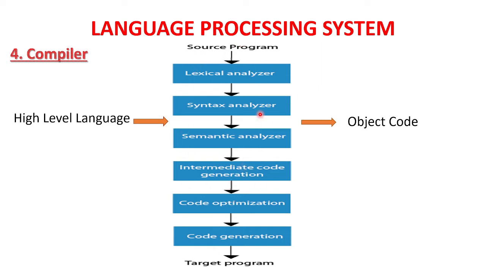All these 6 phases make up your compiler. So the compiler is a big software which is made up of these 6 phases. All these 6 phases will be applied to your high level language code, and object code will be given as output by the compiler. Object code means machine level language code or low level language code which is understandable by the machine.